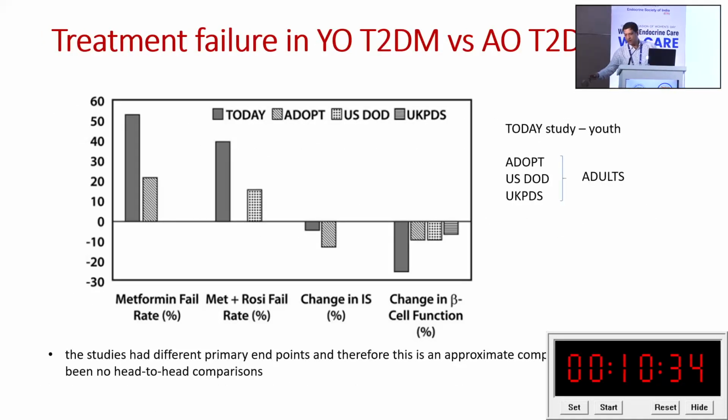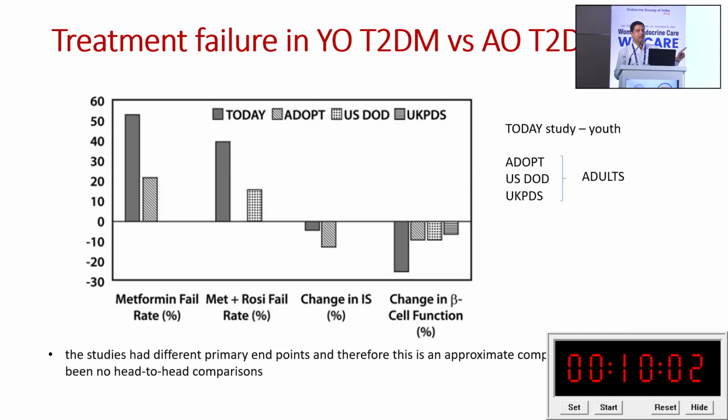So this is a study. It is not a direct head-to-head comparison, but they have taken data from 4 different studies: TODAY, ADOPT, RISE and also UKPDS. Because TODAY is for youth onset, all the rest of the 3 are for adult onset diabetes. If you compare, the metformin failure rate is significantly higher in youth onset in comparison to adult onset.